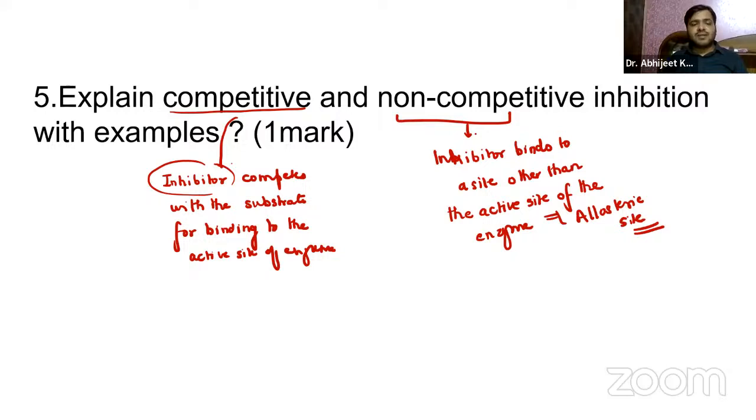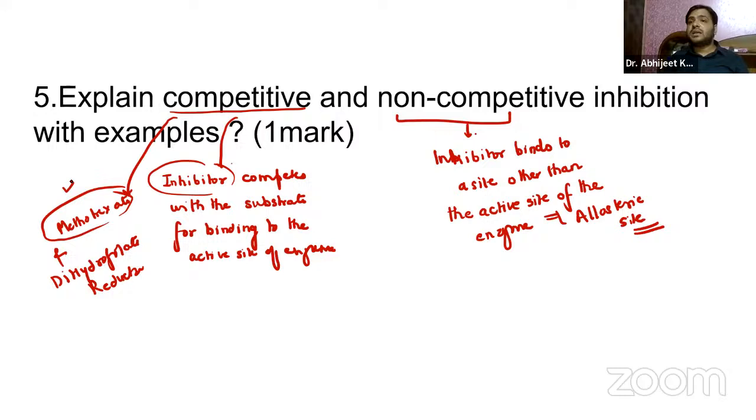Now, examples, if you want to remember. In competitive inhibition, remember we have methotrexate and dihydrofolate reductase. Methotrexate is a competitive inhibitor of the enzyme dihydrofolate reductase, which is involved in the synthesis of nucleic acid.